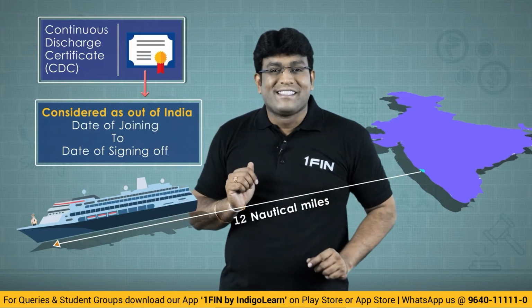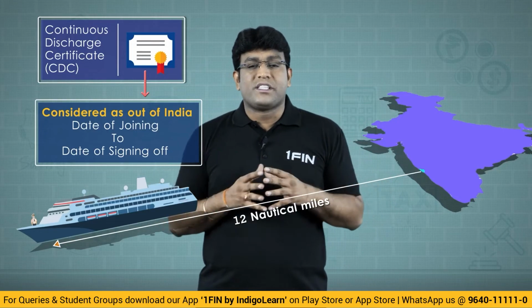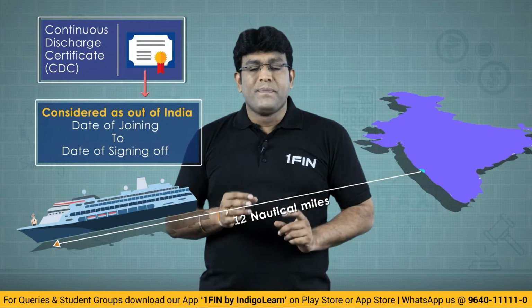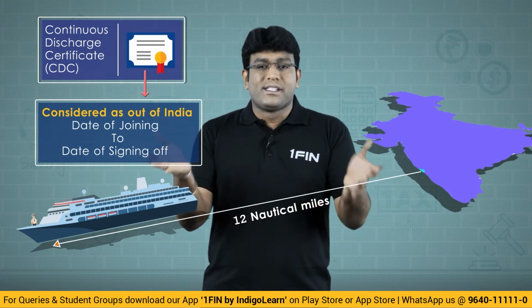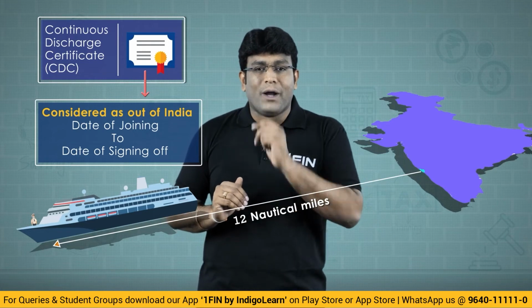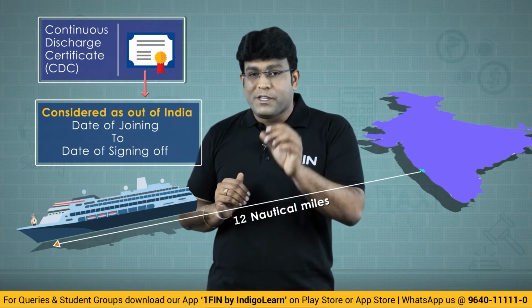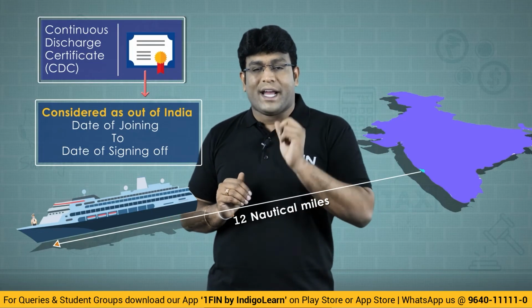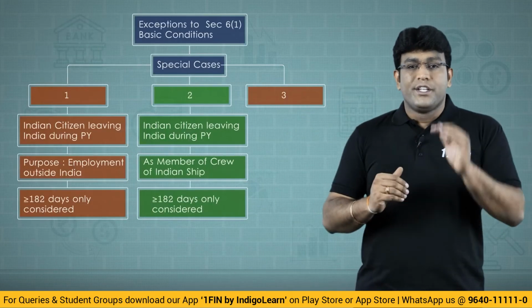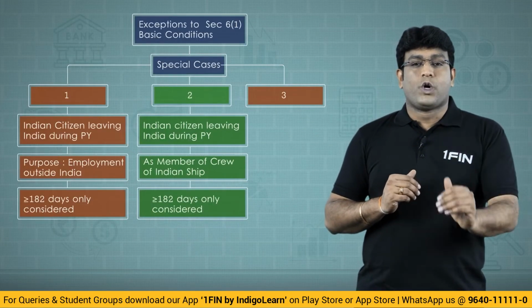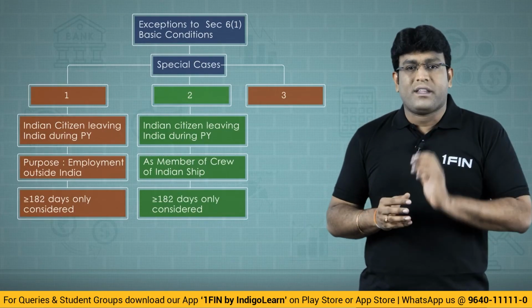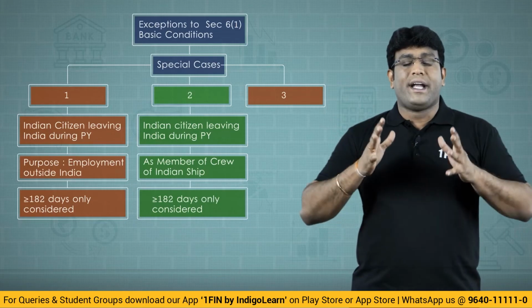Correct, my dear friends? Exactly. So from a total period of 365 days, we will reduce how many days he is not in India. The balance period we get is nothing but how many days he is in India. You're getting my point, my dear friends? Exactly. And this special kind of working is only in this second exception, which is an Indian citizen leaving India during the previous year as a member of crew of an Indian ship, a foreign bound ship, going from India to outside India.